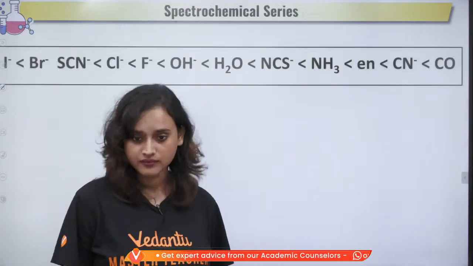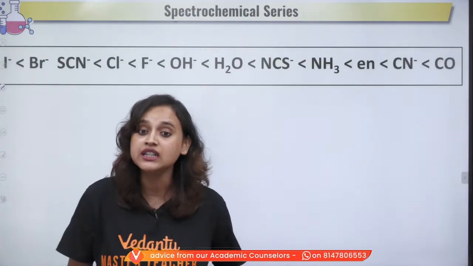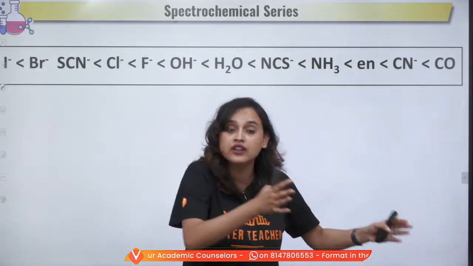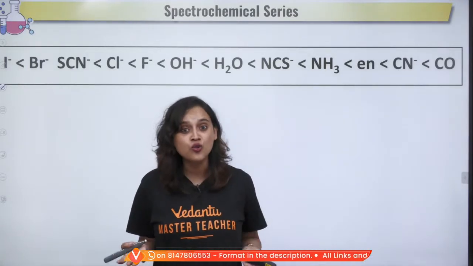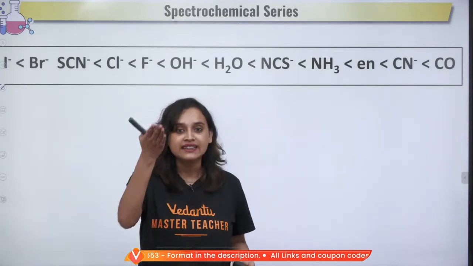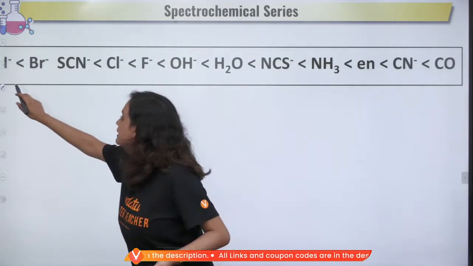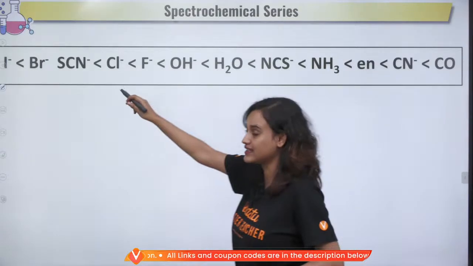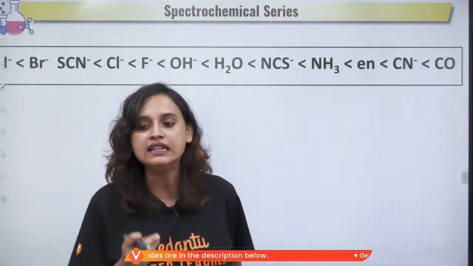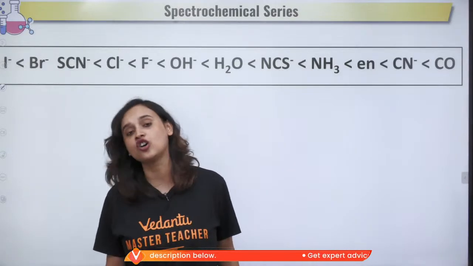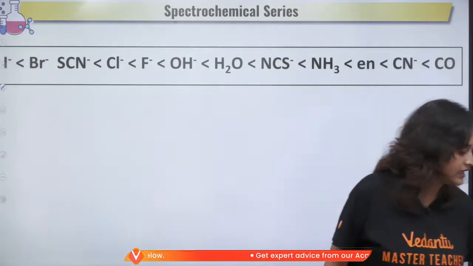Correct, everybody? So now we have to know who are the strong field and weak field ligands. And the series from the weak ligands to the strong ligands is called the Spectrochemical Series.